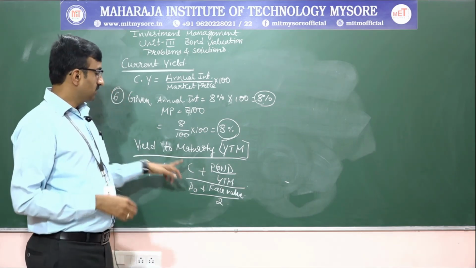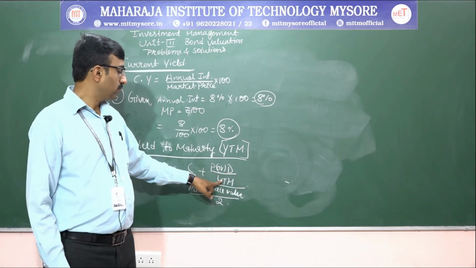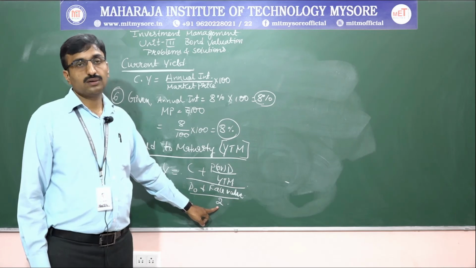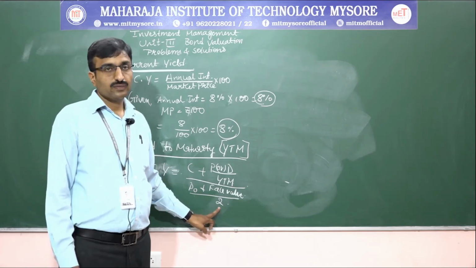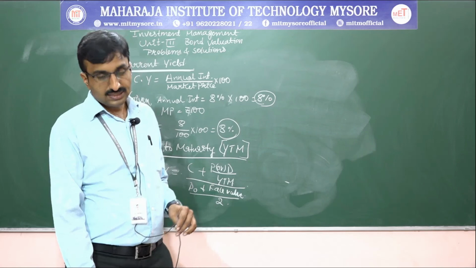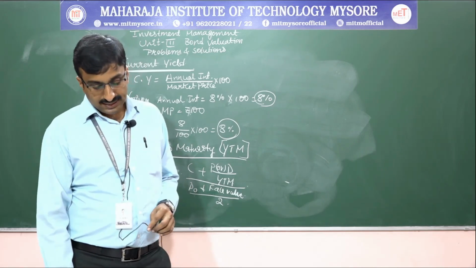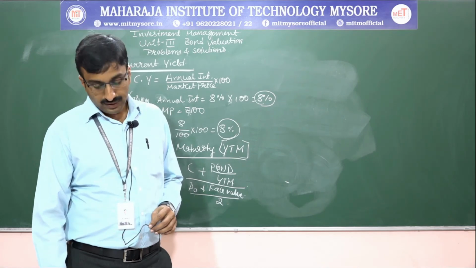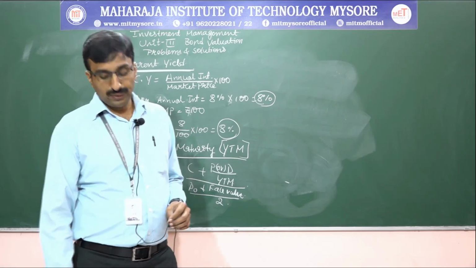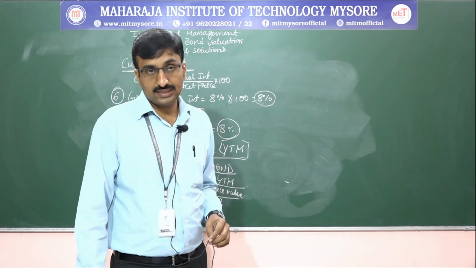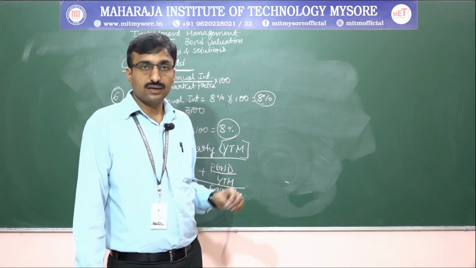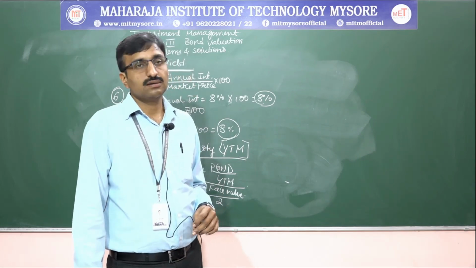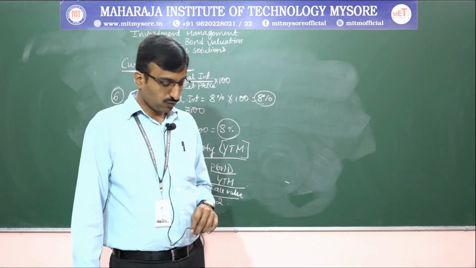Y is equal to C plus P or D by YTM, all divided by P naught plus face value by 2. Here Y is equal to yield to maturity, C is equal to coupon rate interest, P is equal to premium, D is equal to discount, P naught is equal to current price or present price, and then face value we have considered. Okay, fine. Based on that we can go for the problem.